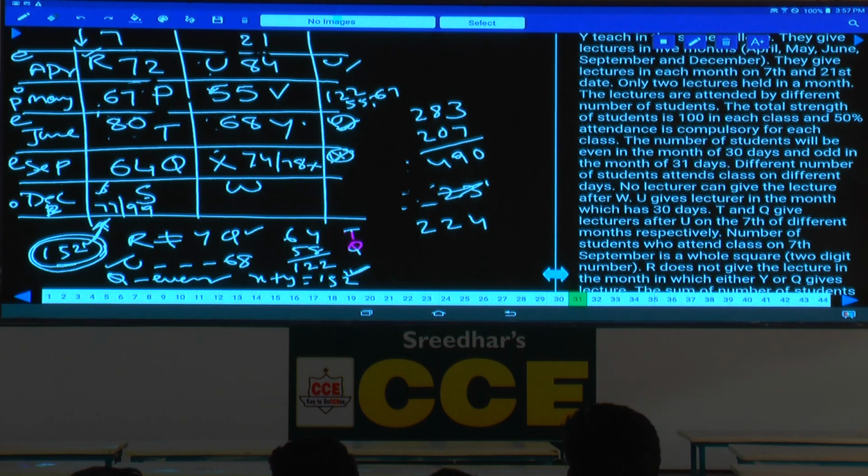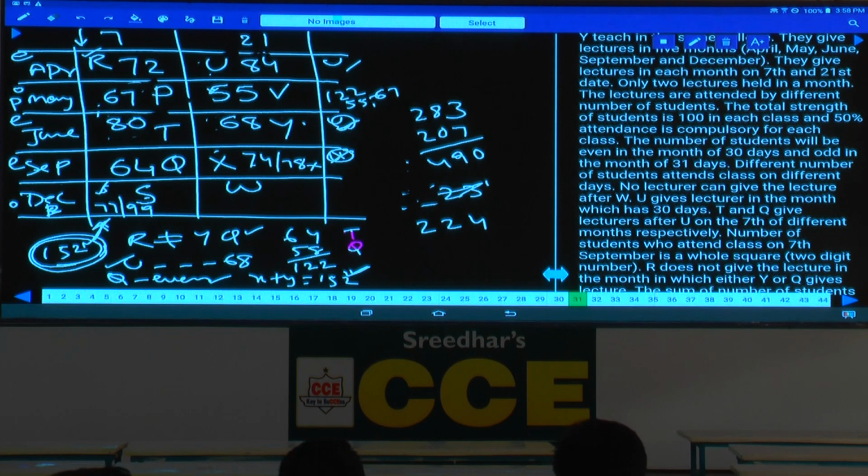Now 224 is left over. Different number of students attend class on different months. No lecture can give the lecture after W. U gives lecture in the month which has 30 days. T and Q after U and on 7th of different months. Number of students who attend on 7th September is a whole, that is 64. And R does not give the lecture in the month which is YRQ, isn't it? R is in the month of April.